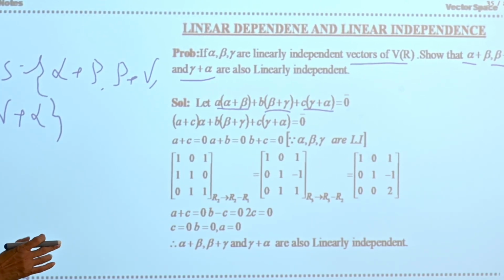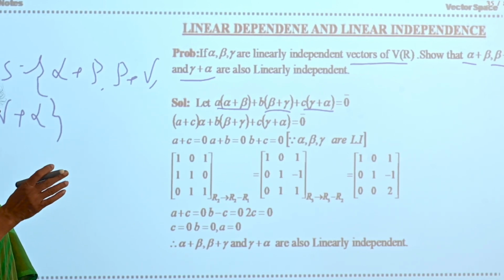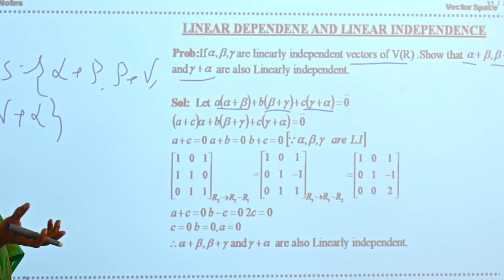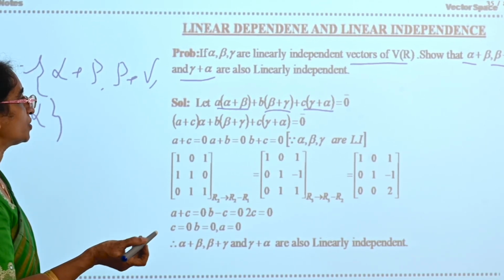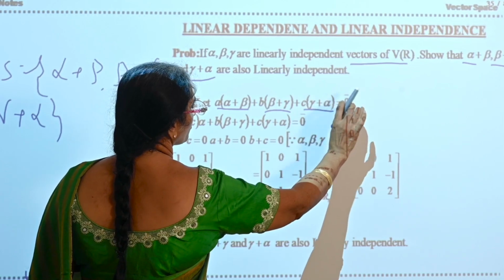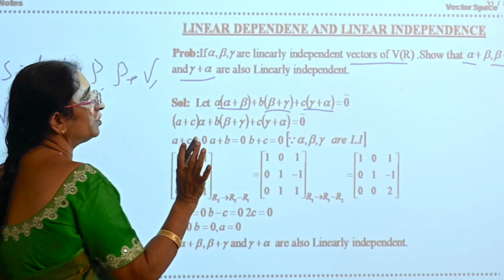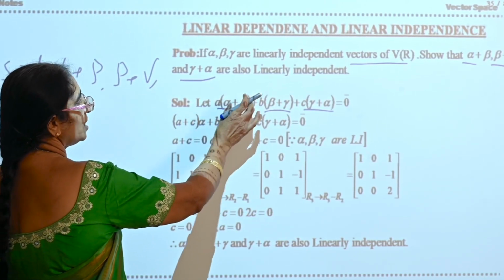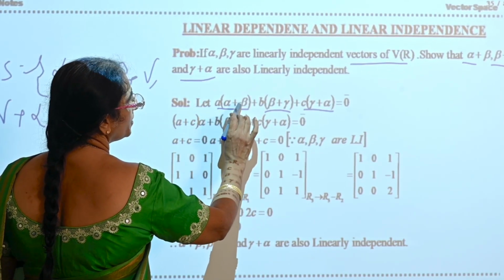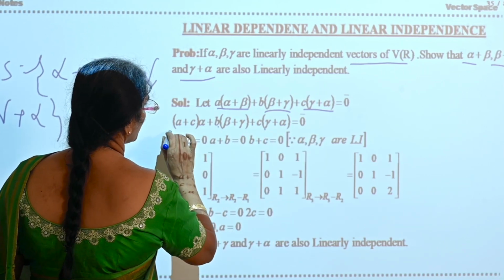In order to prove that, you have considered the linear combination of the set of elements equal to 0. If you are able to say that the constants existing in that linear combination are zeros, then you will prove that it is linearly independent. So a into alpha plus beta plus b into beta plus gamma plus c into gamma plus alpha is equal to 0 bar you have considered. Now what you have to prove is a equals b equals c equals 0, then your problem is over. Let us arrange this.